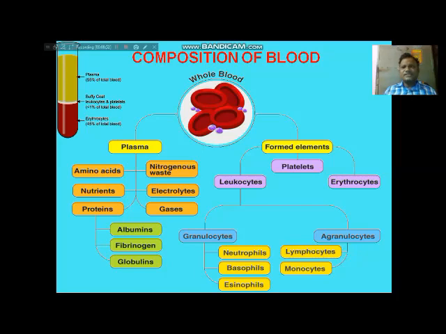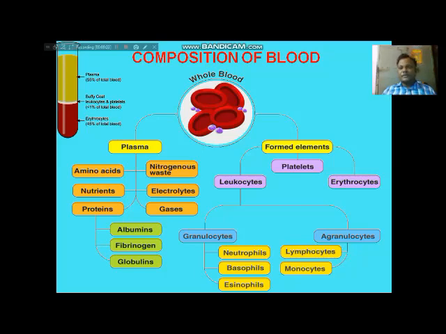Okay, now what is plasma? It is the fluid part of the blood. This fluid part contains water. Along with that, it also contains important nutrients like amino acids, proteins, nitrogenous waste, electrolytes, gases, albumins, fibrinogens, globulins. So these are the different kinds of nutrients which are present in the plasma.